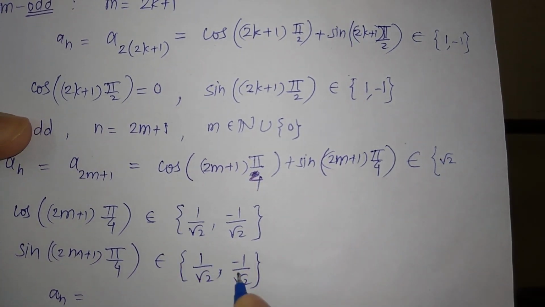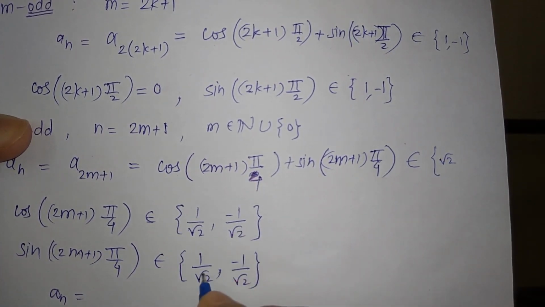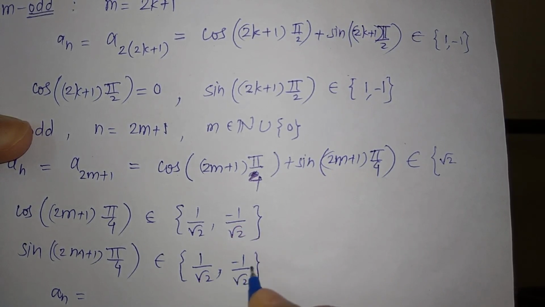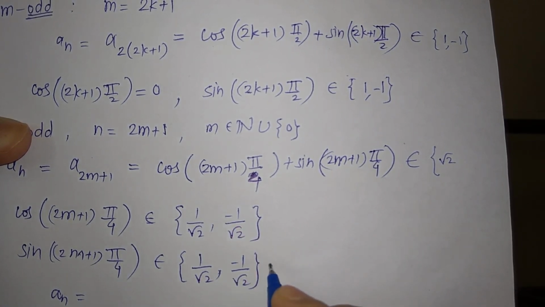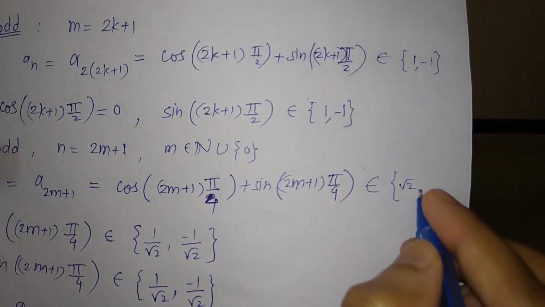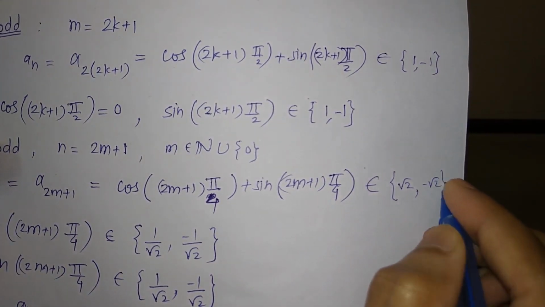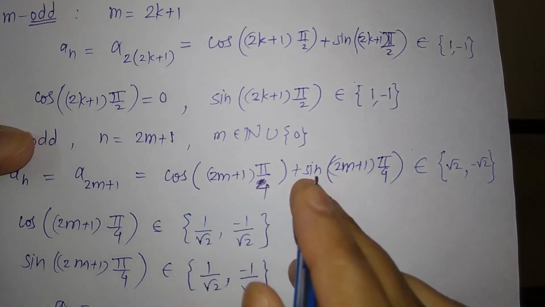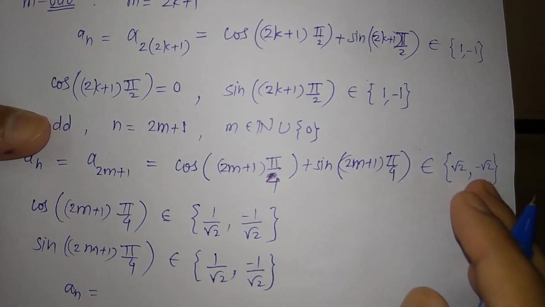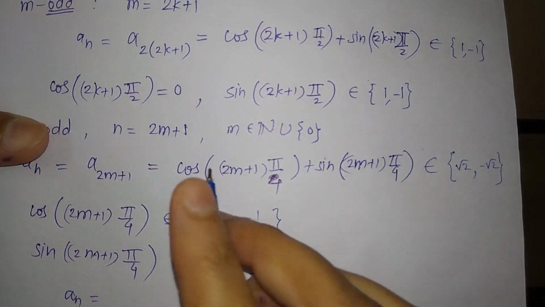When you add these two numbers it is 0, add these two numbers it is 0, and lastly add these two numbers, so it is minus 2 divided by root 2, so it is minus root 2. So all these numbers are in just this set: root 2 comma 0 comma minus root 2.